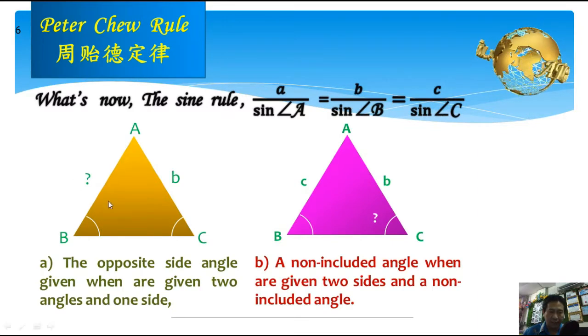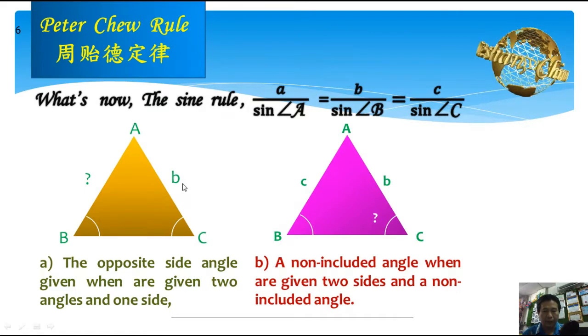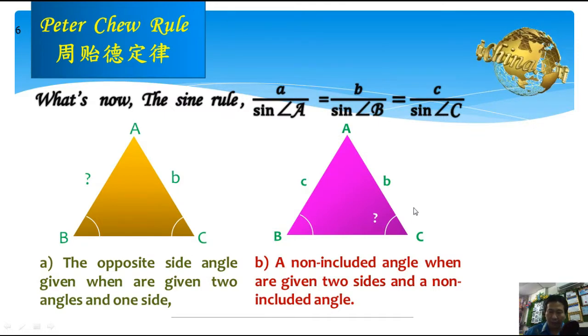For example, to find the side c for angle C, when we are given two angles and one side, angle B, angle C, and side b. We also can use the sine rule to find the non-included angle when we are given two sides and a non-included angle. We can find the non-included angle, angle C, if we are given b and c and the non-included angle, angle B.